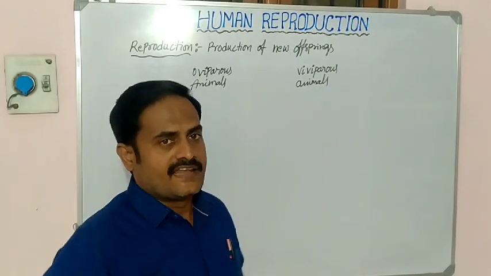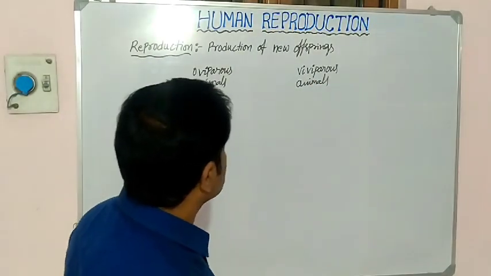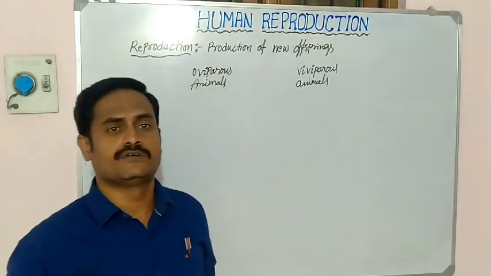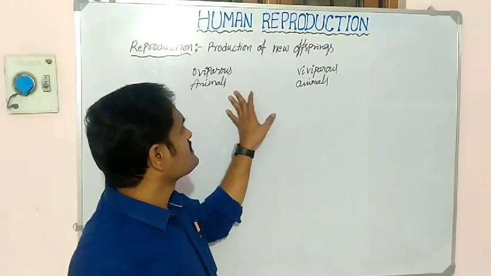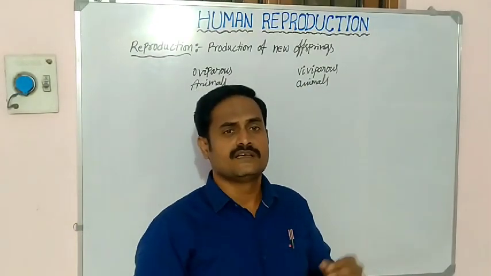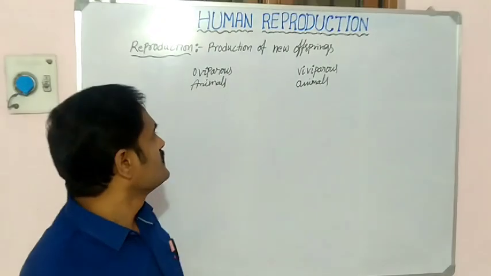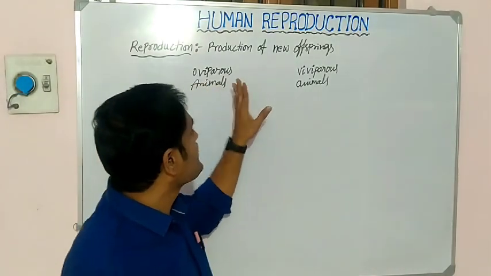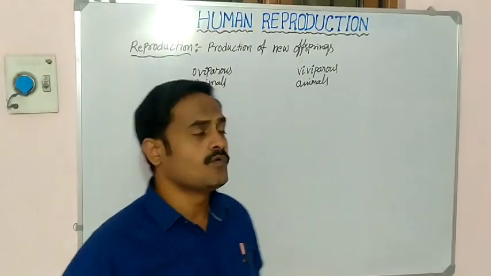All animals do not follow the same kind of process to give new offsprings. Different animals follow different ways. Some animals are called oviparous animals.